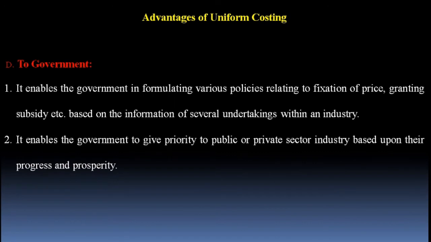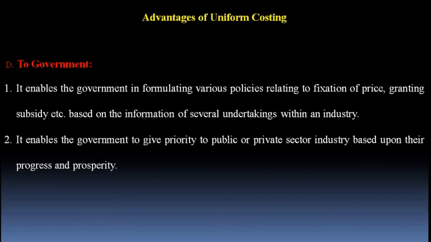It enables the government to give priority to public or private sector industry based upon their progress and prosperity. Here governments usually give priority to the weaker section. How does it come to know whether a particular industry is weaker or not? It comes to know on the basis of the data made available to it by such a trade association or chamber of commerce.